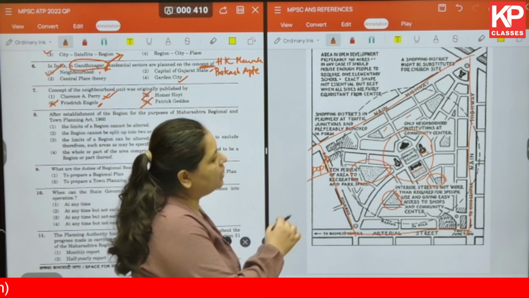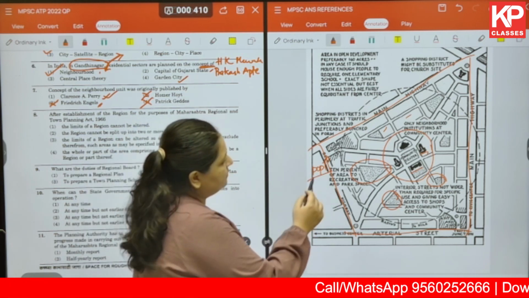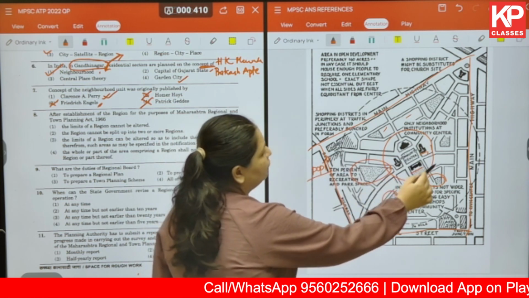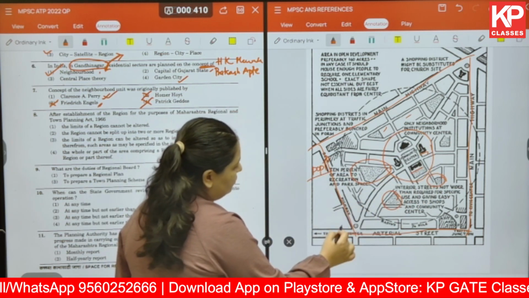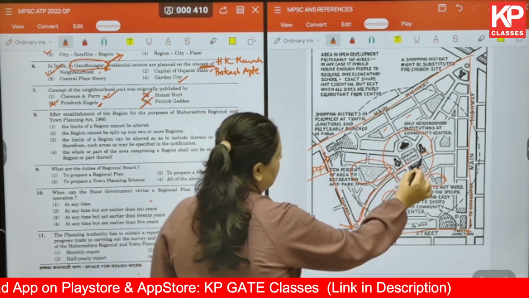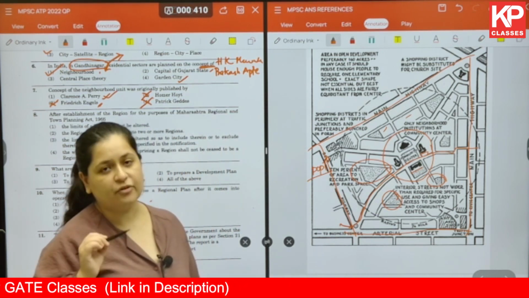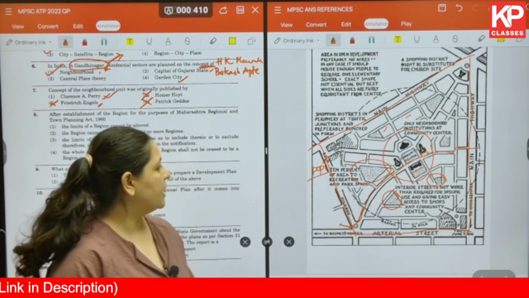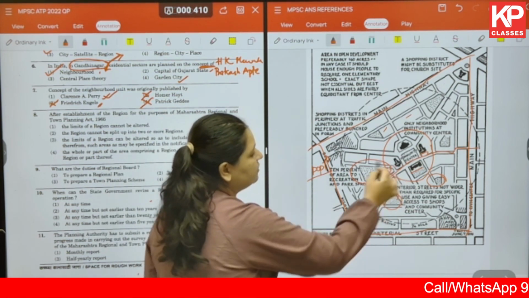And if you have a look at the roads closely inside the neighborhood, you will see that none of the roads move in a thorough manner. Even if you see this particular road, it is not very straight. It goes something like this. This particular design of the road is to make sure that the traffic from these major roads is not coming within the neighborhood.